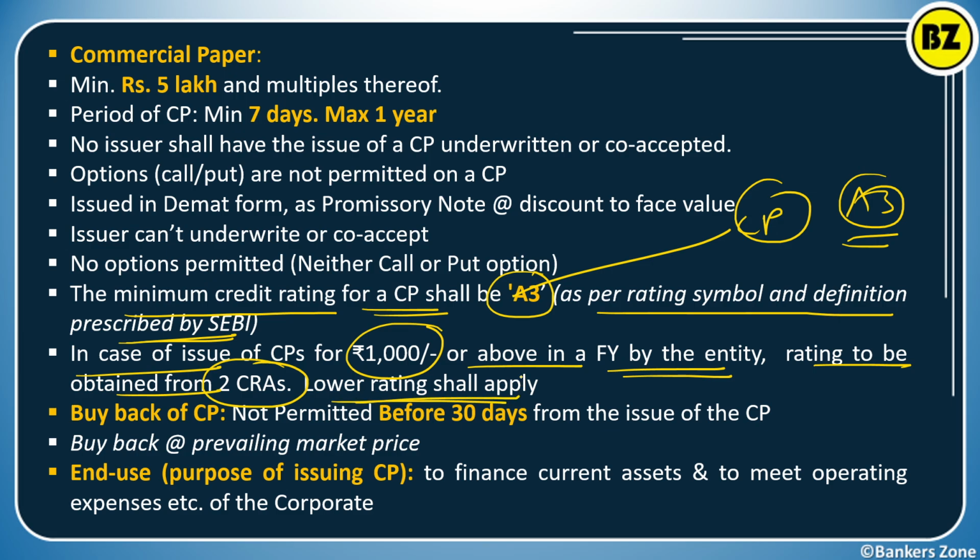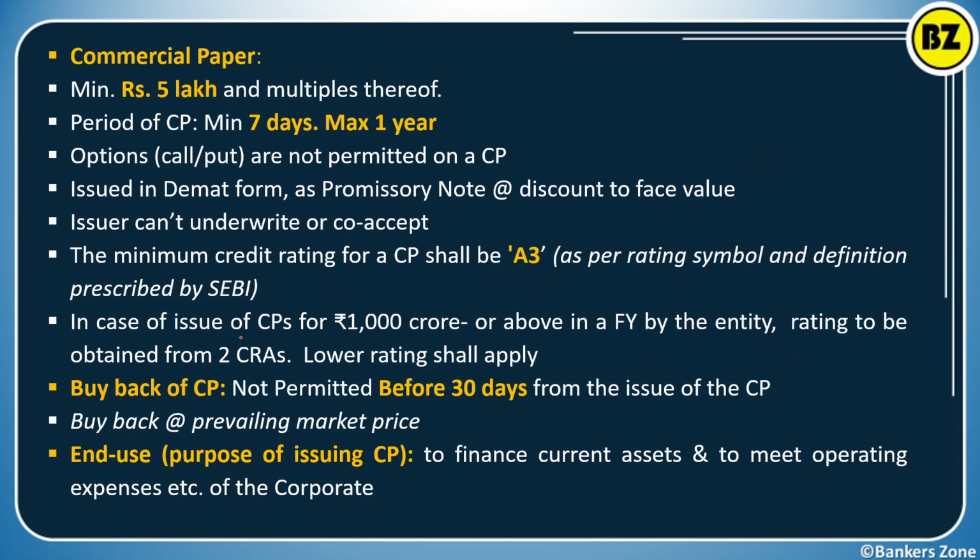Okay, if you are going to issue more than 1000 crore, then the credit rating from 2 credit rating agencies is required. So see friends, in case of issue of a commercial paper of 1000 crore and more, only then you should have the rating from 2 credit rating agencies. Out of that, the lower rating will be applicable. Okay, here it is 1000 crore.